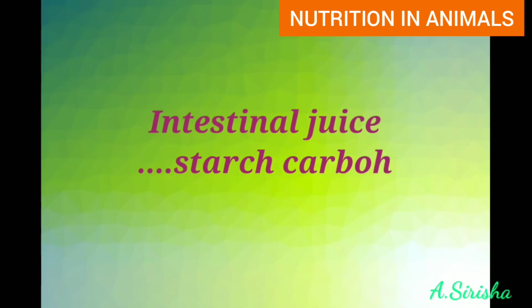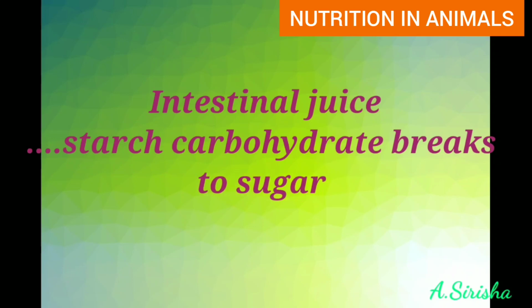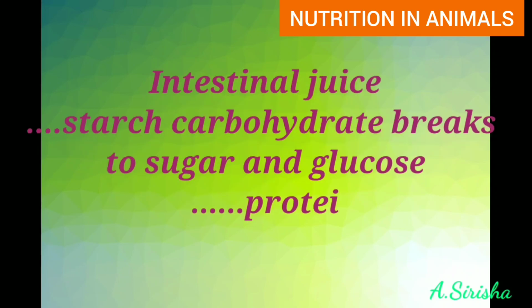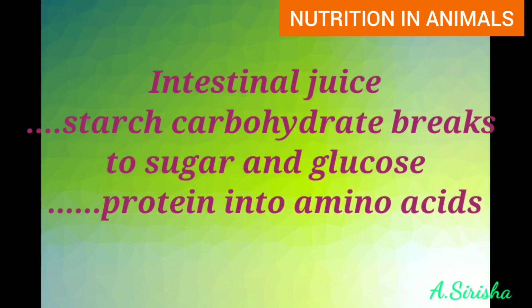Intestinal juice breaks down the starch carbohydrate completely into sugar and glucose, and proteins into amino acids. In this way the food breaks down completely into very small water soluble substances, and this is called digested food.